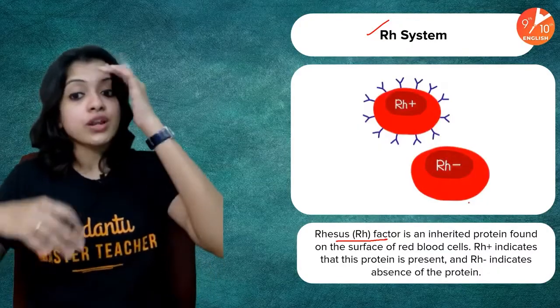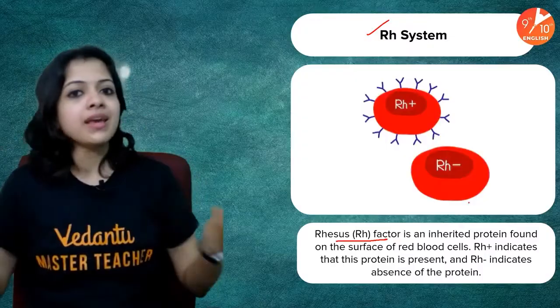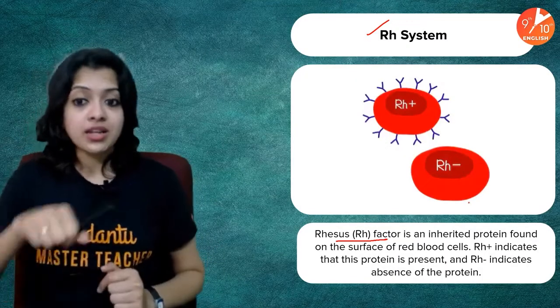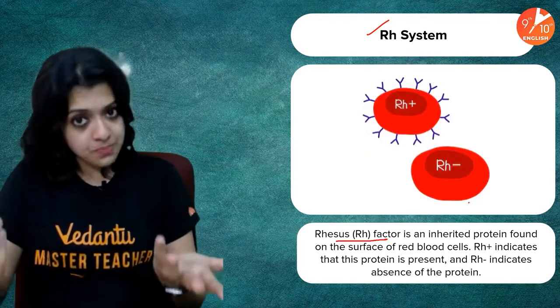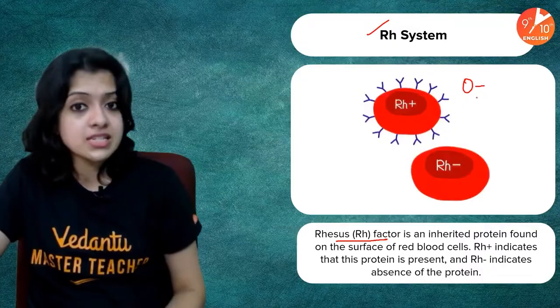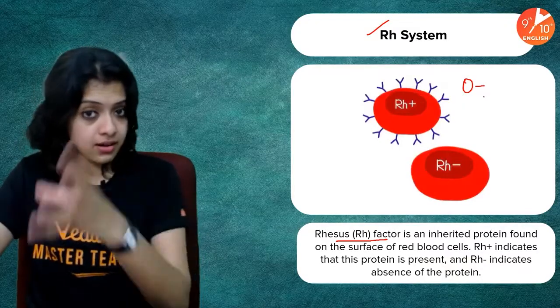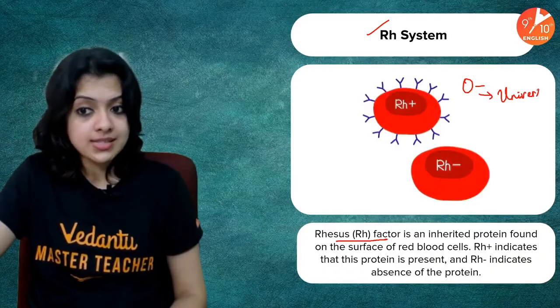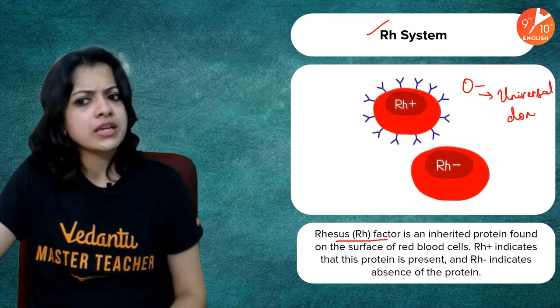Okay, likewise, for an O negative person, there would be nothing. No A antigens, no B antigens, no RH factor on the surface of RBCs, which means O negative people, because they have no antigens on their RBC surface, are said to be universal donors. Why do you think so?